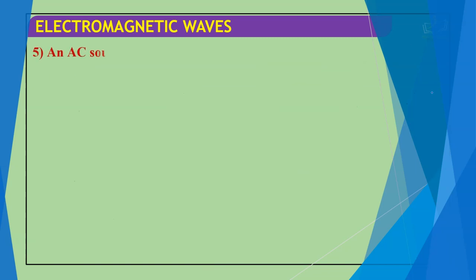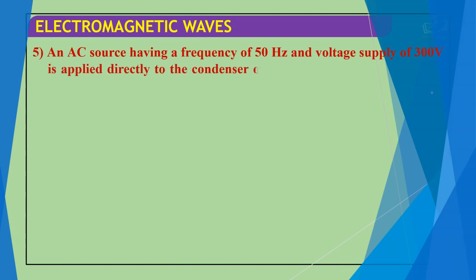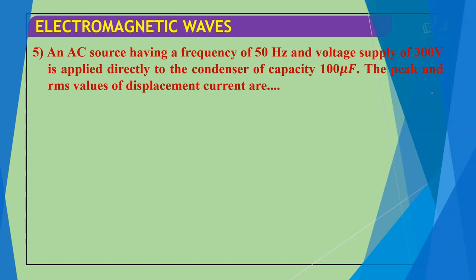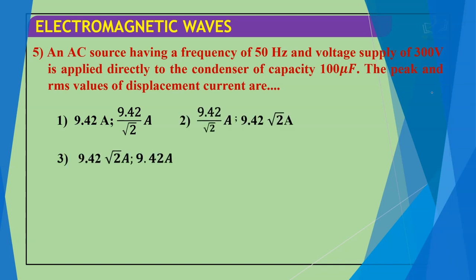Moving ahead, an AC source having a frequency of 50 Hz and voltage supply of 300 is applied directly to a condenser of a capacity 100 microfarad. The peak and RMS value of a displacement current are 9.42 ampere, 9.42 by root 2 ampere. Like this we have given.